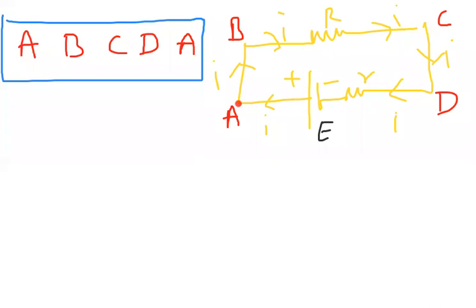So our target is to show that in this closed loop, the sum of potential differences is zero.